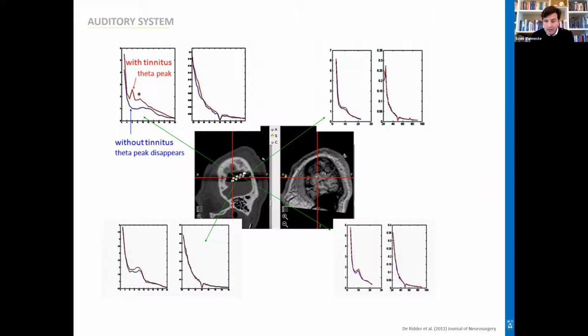And when we stimulated that specific electrode, where there was that hyperactivity, we could see a reduction of the theta activity, suggesting that there's a causal relationship between the theta activity as well as the gamma activity and tinnitus.